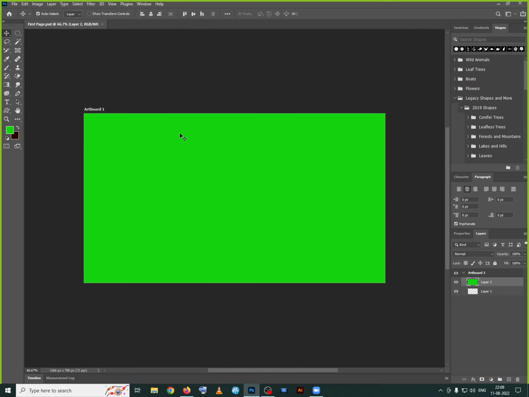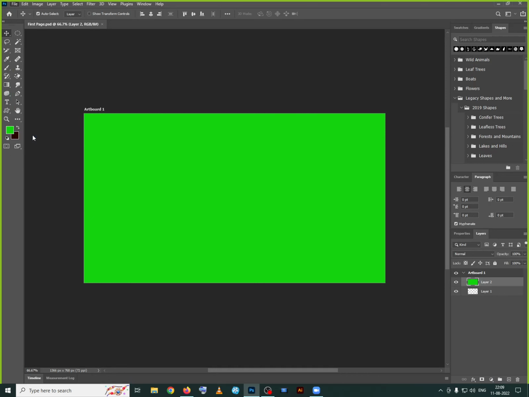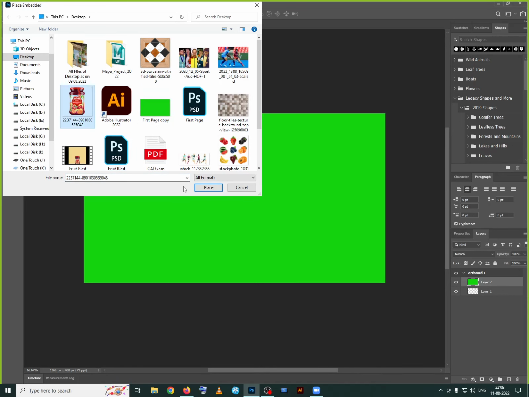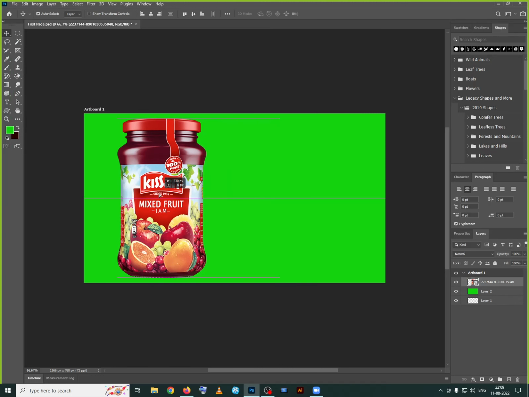Now I want to keep some files on this one. What to do? File option, place embed, select one image and say place on this one. We have placed one image in this one now. Like this, you can place a number of images, but your space should occupy all these things.